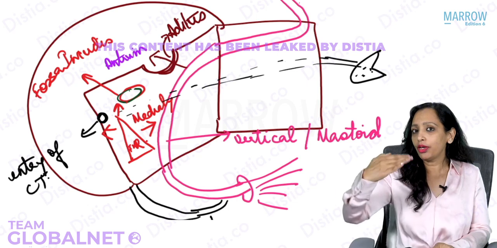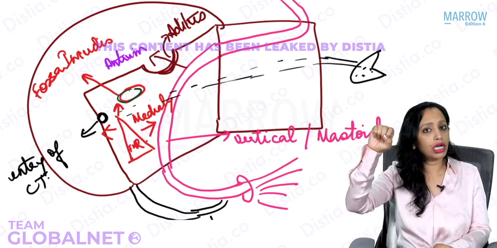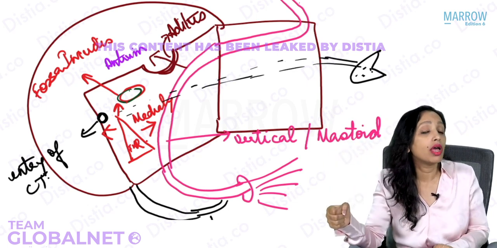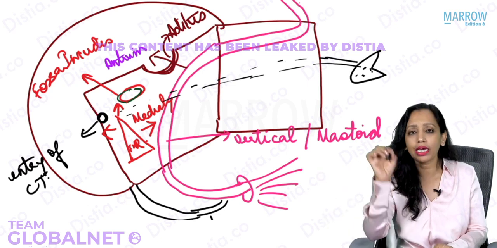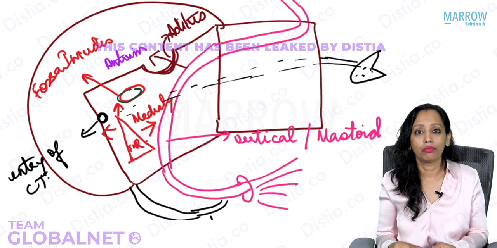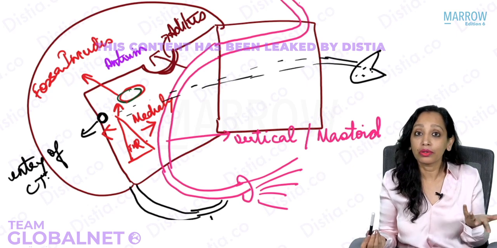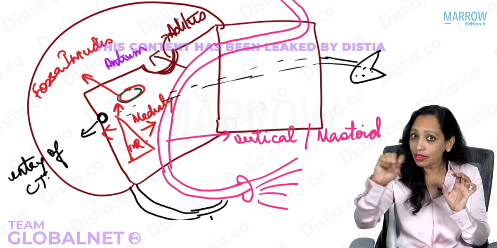So, which means that when you raise the tympanic membrane, you will see the horizontal segment of the facial nerve and the vertical segment of the facial nerve going like a whitish nerve horizontally and vertically. Yes or no? No. What? No. You will not see the facial nerve running as a whitish nerve.